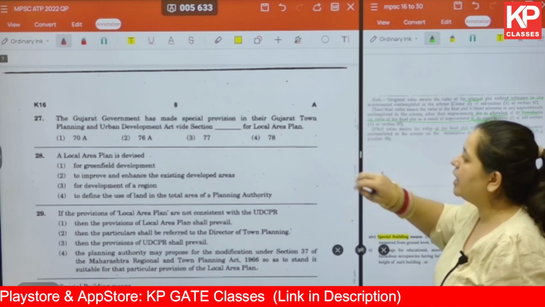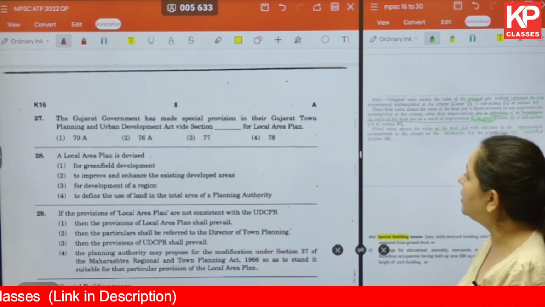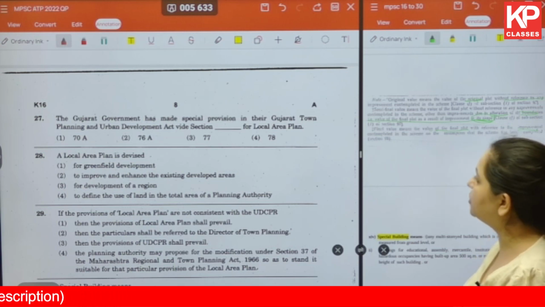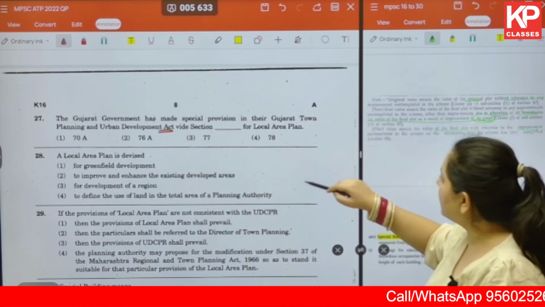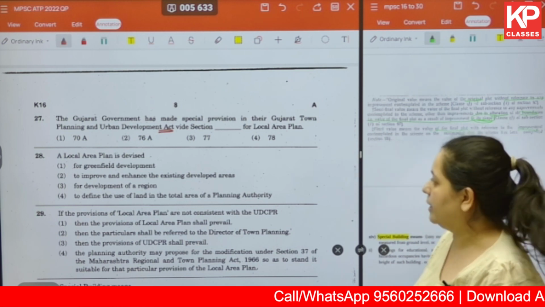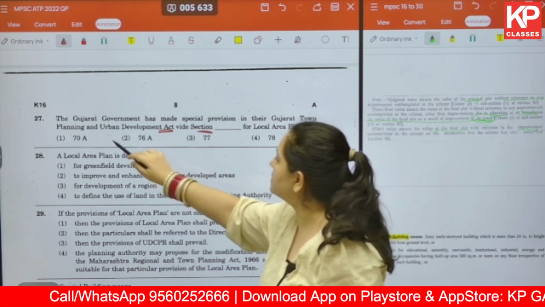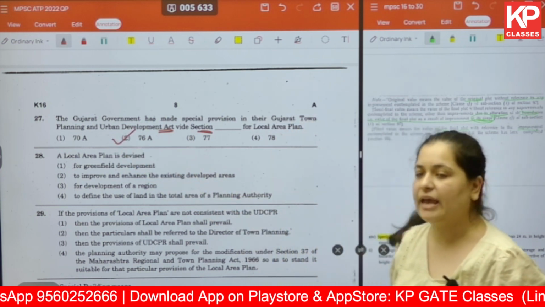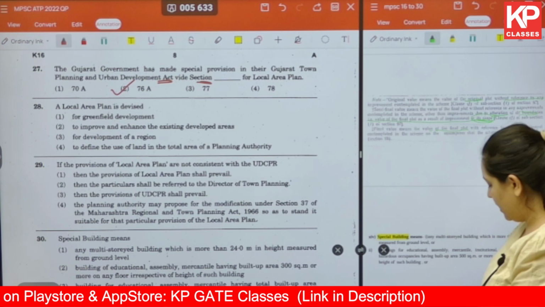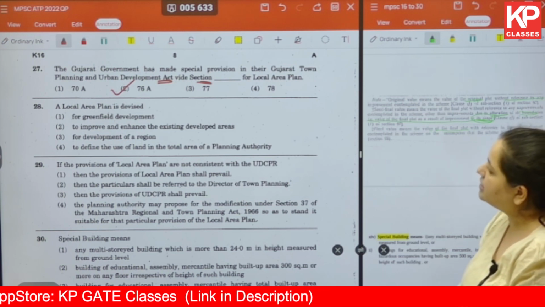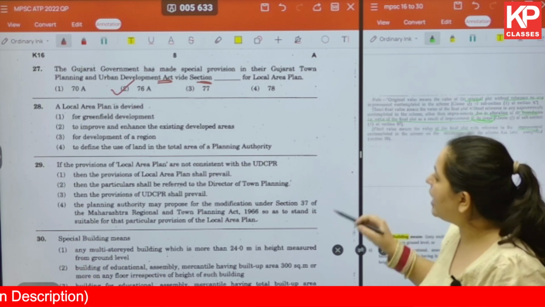Okay. Now we are talking about Gujarat. The Gujarat government has made special provision in their Gujarat Town Planning and Urban Development Act, section 76A, for local area plan. So this is directly the section that we are talking about. The correct answer is 76A.